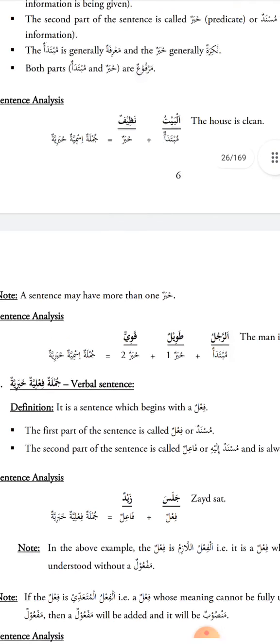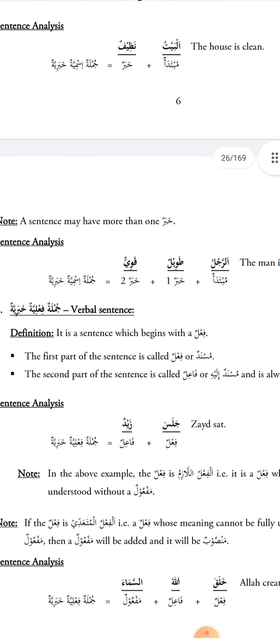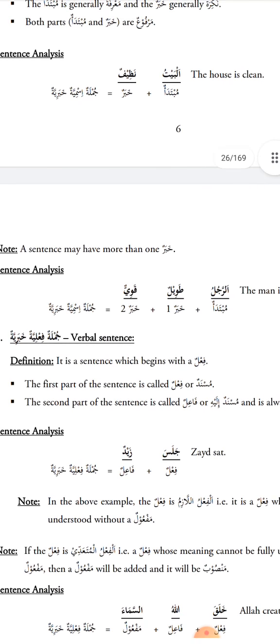The mubtada and khabar are marfu'. Al-baytu, is it marfu'? Yes, it ends with the i'rab of raf'. What's the i'rab of raf'? The dhamma appearing on the ta. So it's marfu'. And the dhamma appearing on the final letter of the khabar, nadhifun, on the fa, is also the sign of raf'. Hence we say the khabar is also marfu'. So al-baytu, the mubtada, and nadhifun, the khabar, are both marfu'.